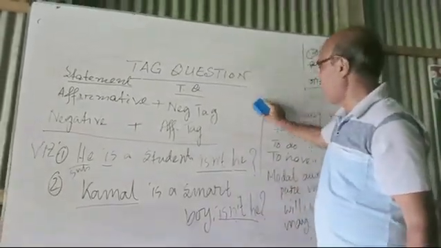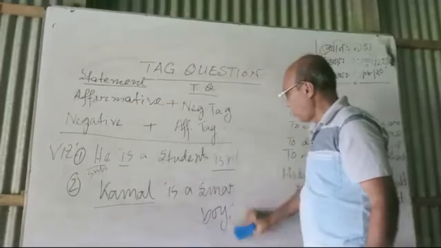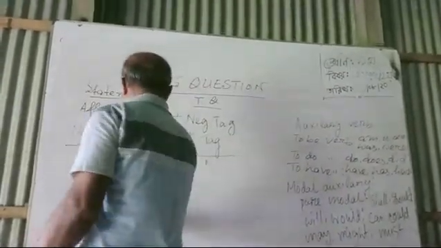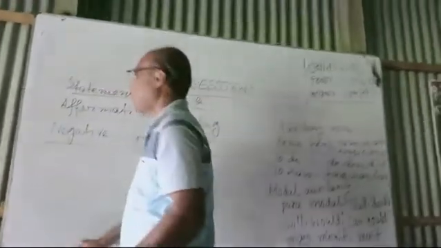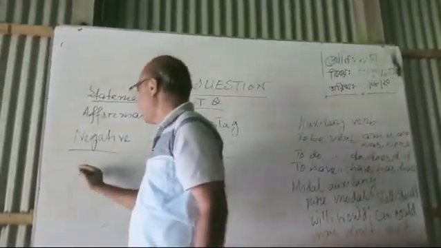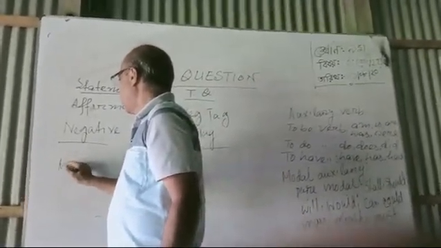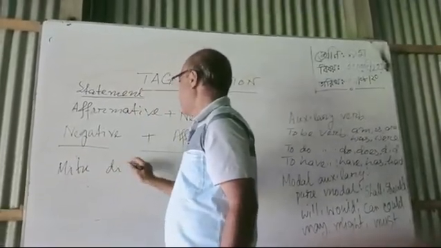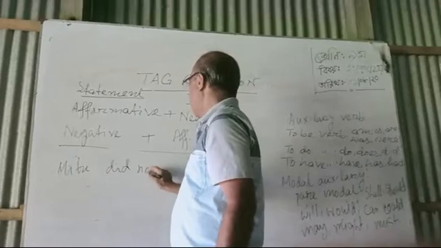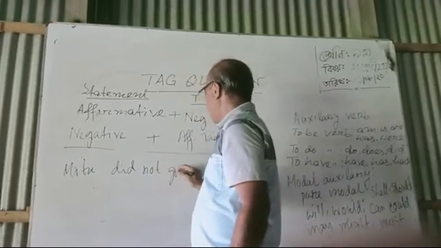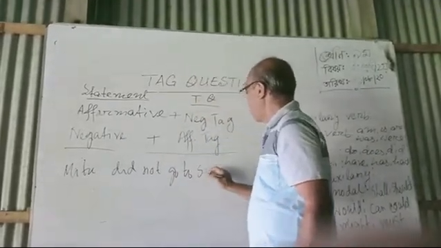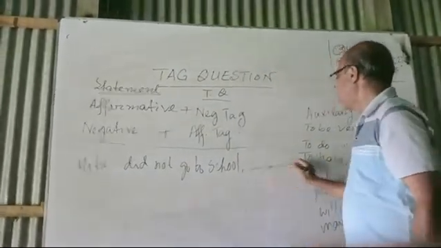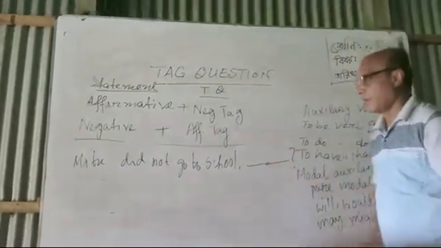Okay. Now I am going to another example on negative statement. If the statement is negative, what will be the answer? Suppose, Nitu did not go to school. Nitu did not go to school. Okay. What will the answer be like?